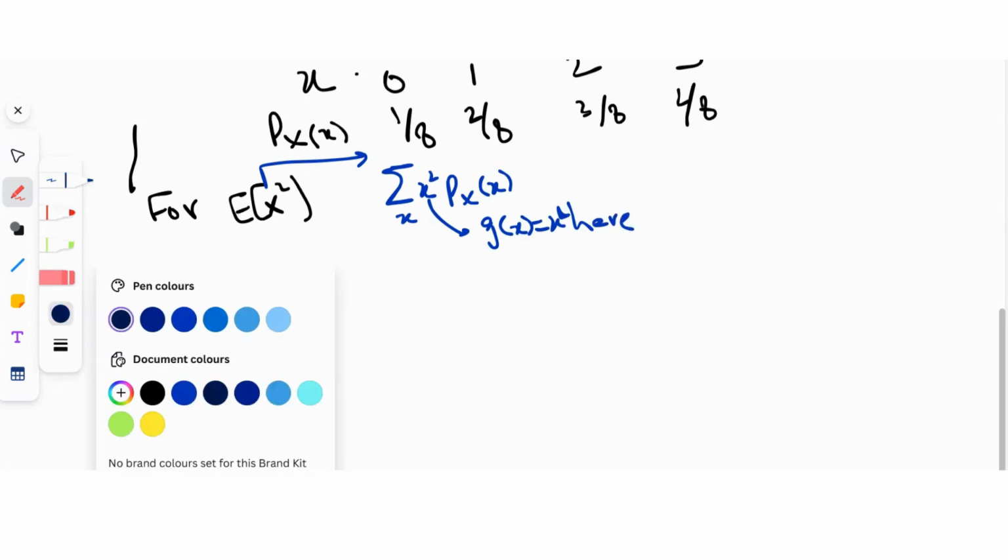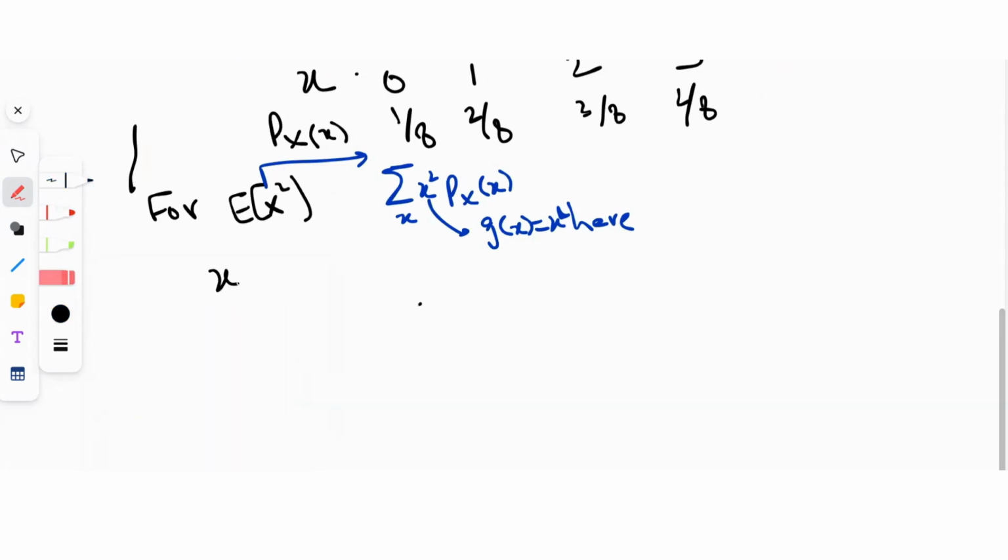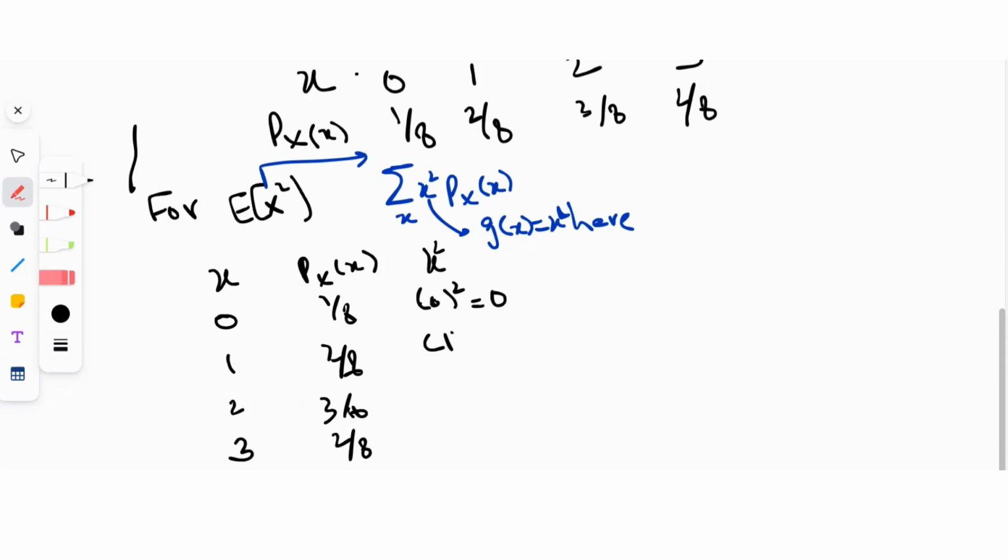So what I'm going to do is make this table over here. X takes values 0, 1, 2, 3, and then I have the probabilities given for each of these values: 1 by 8, 2 by 8, 3 by 8, and 2 by 8. Now I'm interested in x squared, so I'm going to take the square of each x value. 0 squared is 0, 1 squared is 1, 2 squared is, sorry, 4, my bad. 3 squared is 9. And then we see x squared times the probability of x, because what we want to do is sum up over all x squared p(x).